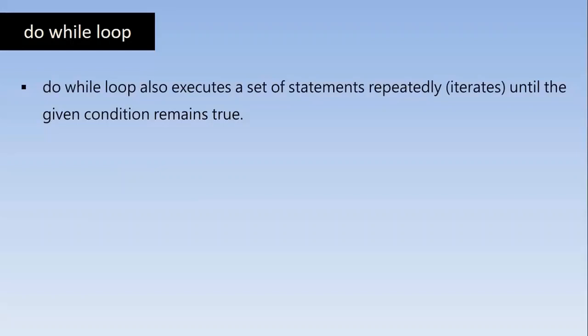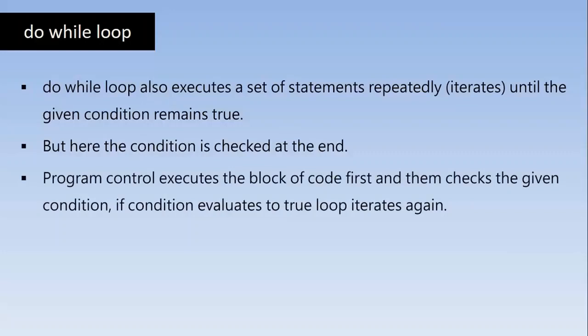And now we'll understand how the do while loop works. A do while loop also executes a set of statements repeatedly until the given condition remains true. But here the condition is checked at the end. Program control executes the block of code first and then checks the given condition. If the condition evaluates to true, the loop iterates again. That means first the block of code is executed, then the condition is checked. So here is how it looks.